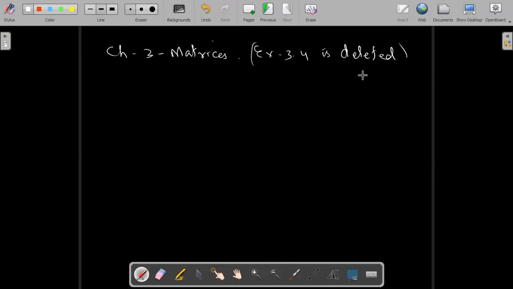That means the deleted portion is elementary row and column operations, proof of uniqueness theorem, and existence of non-zero matrices whose product is the zero matrix.